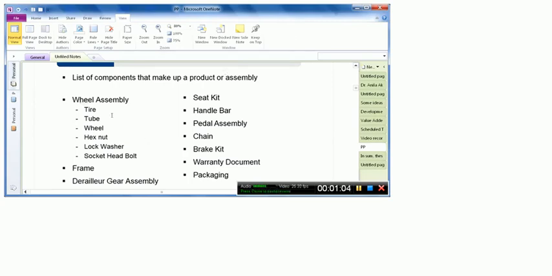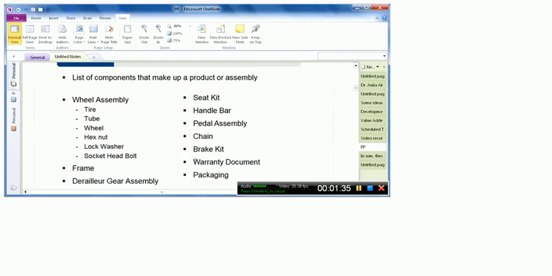We need a wheel assembly, we need a frame, we need gear assembly, and there are some other materials including the chain and the bracket and the packaging material, also the warranty document, which is a sort of manual, even the help manual, or some sort of physical document which has to be printed first and then kept into stock in order to complete the finished goods. So everything which is part and parcel of the finished goods is part and parcel of the bill of materials.